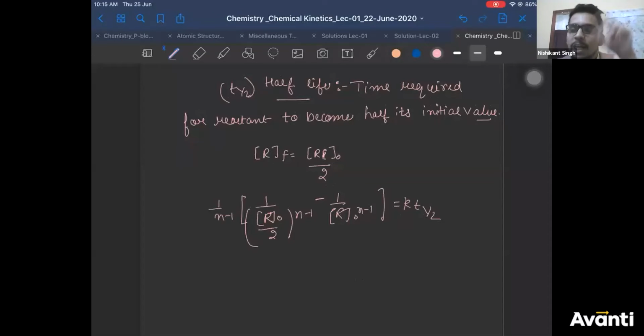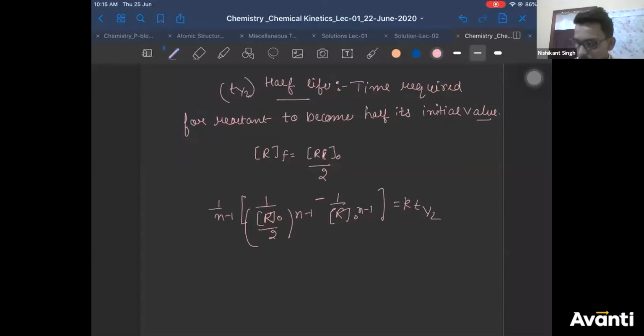If you remember this, you remember all the equations. We will not solve any question on nth order, right? Because until you know the order, how will you solve a question? We will solve it for 0 order and first order. Just wait for some time. Correct? How can you think I'll not give you a question on this? Obviously, if I'm teaching something, I'll give you a question on that.